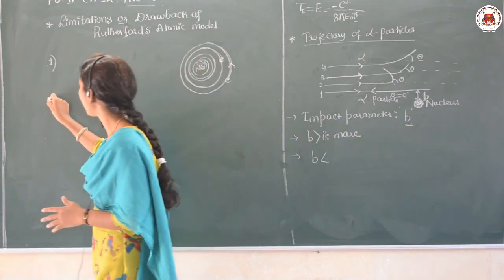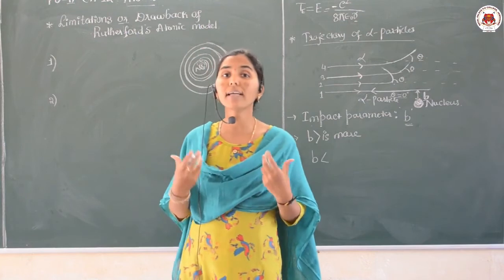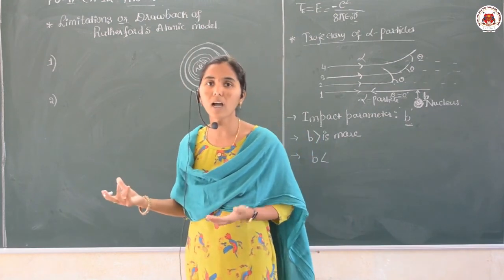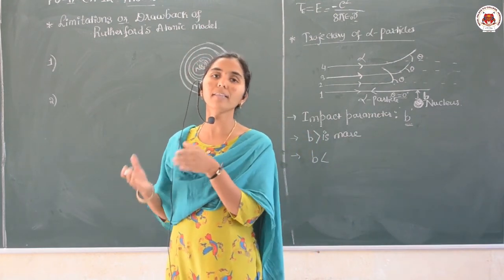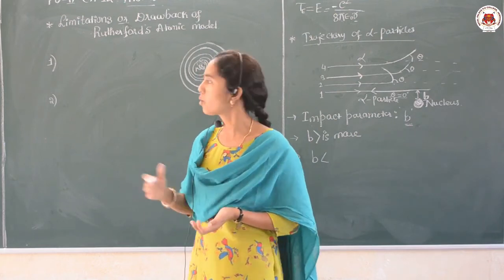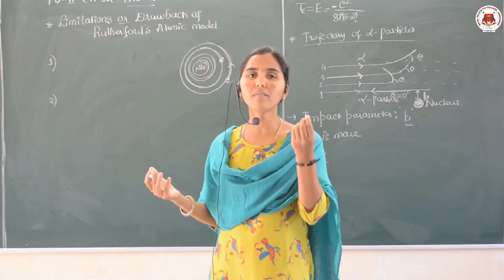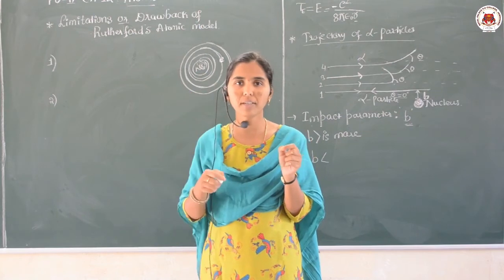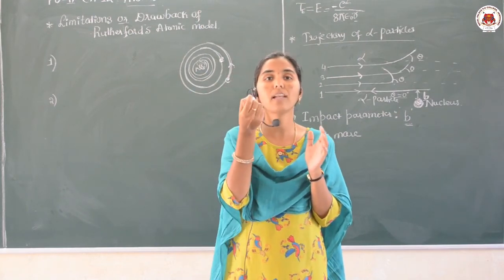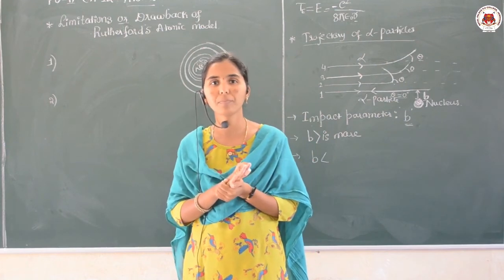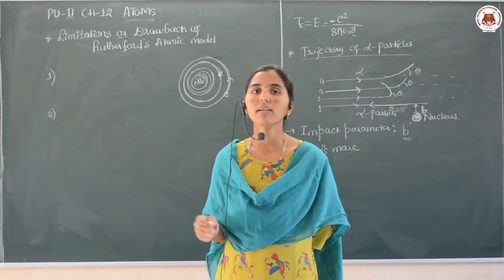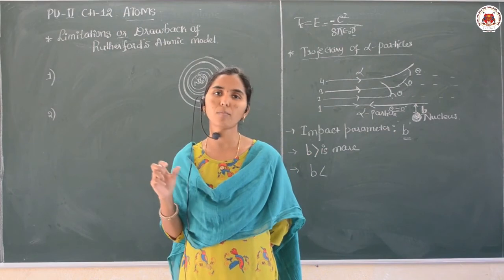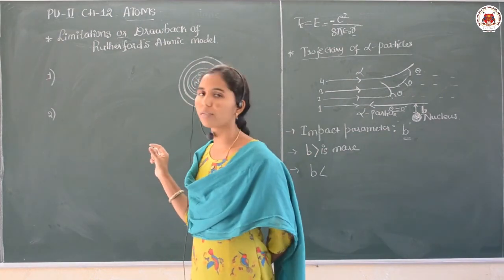Then the next one is, it could not explain the atomic spectra, or it failed to explain the line spectra of the atoms. As we know, every atom has lines present, and those lines and the fine structure of the lines are called the spectrum of that given atom. So Rutherford's model failed to explain the line spectrum of the atom. So these are the two drawbacks or limitations.